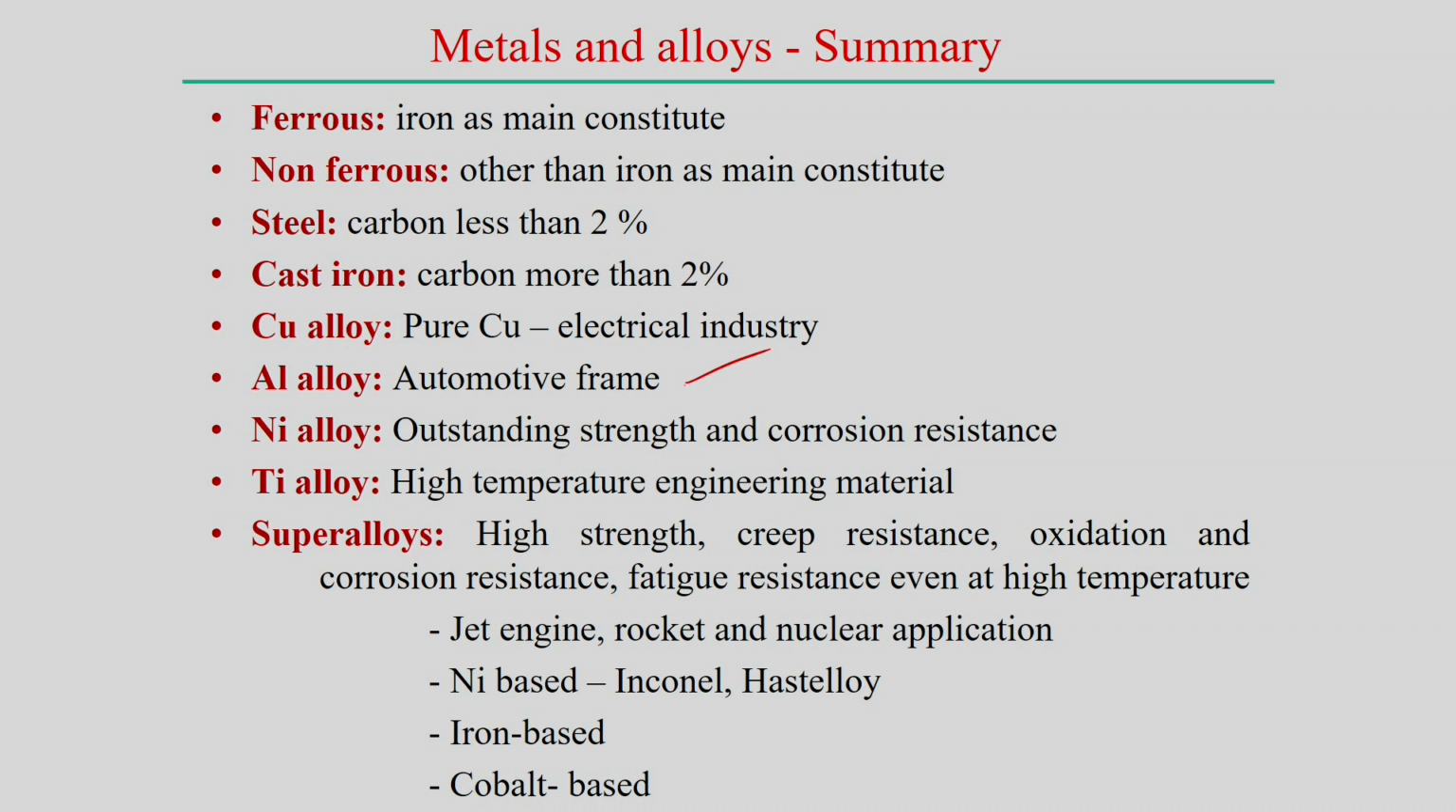Nickel alloy has outstanding strength and corrosion resistance properties. So, we can find the application of nickel alloy; there are several nickel based alloys. Then titanium alloy, normally we use for high temperature engineering applications, and therefore titanium is mostly used for aerospace. Also, we can find the application of titanium alloy because of these properties, as a high temperature material. So, all these properties are retained even at high temperature.